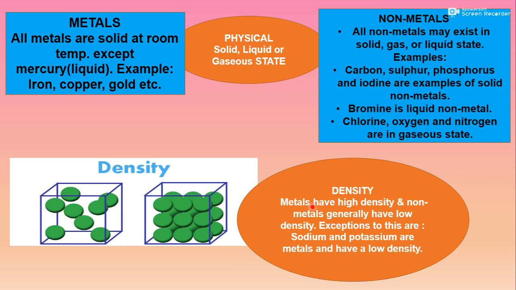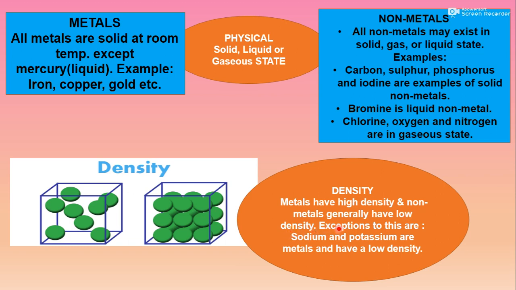So density is basically the number of particles in a particular given area. That decides density. As we can see here, this one has a smaller number of particles in the given area, and this one has a high number of particles. So it has low density and it has high density. Generally, metals have high density and non-metals generally have low density.